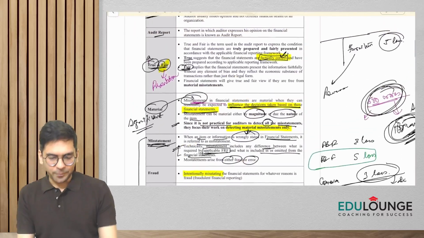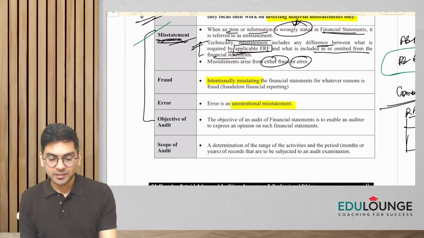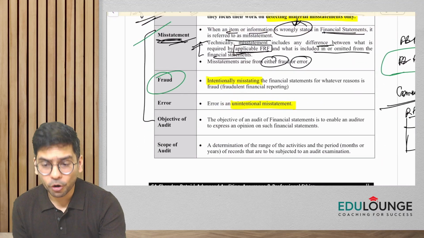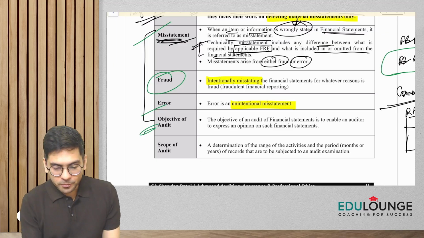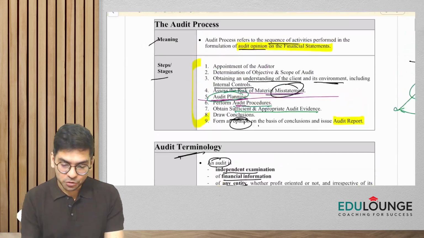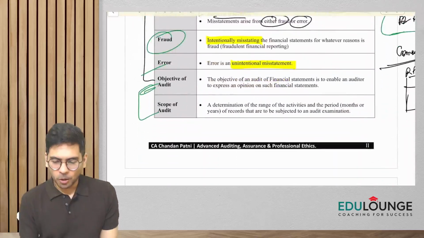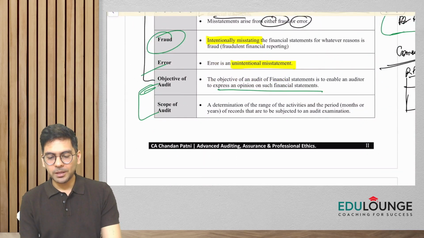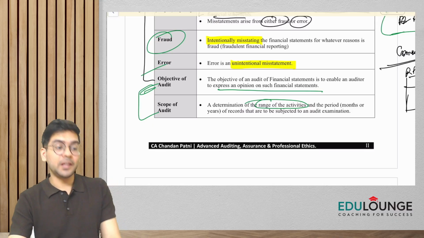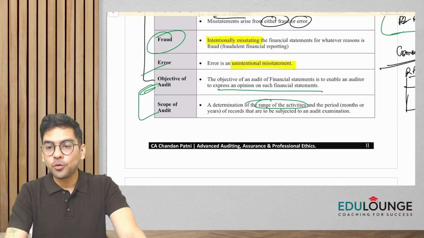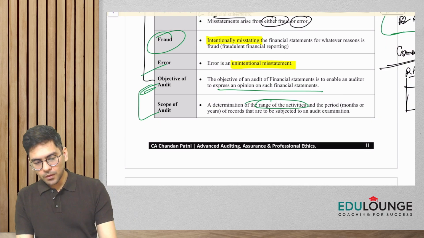Okay, guys. So we have covered what is material and what is a misstatement. I told you that misstatements may happen either because of fraud, or because of error. Now, again, objective and scope of audit. These were the first two things that you need to do in the audit. Objective is basically to express an opinion on the financial statements. And what is scope, guys? Scope means what all things you have to do in the audit, what all areas you will be covering in the audit, the range of activities.